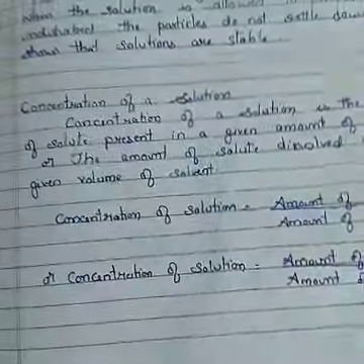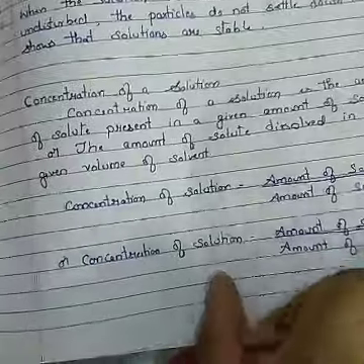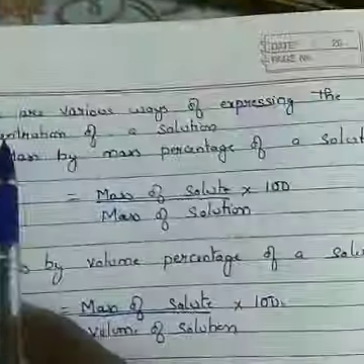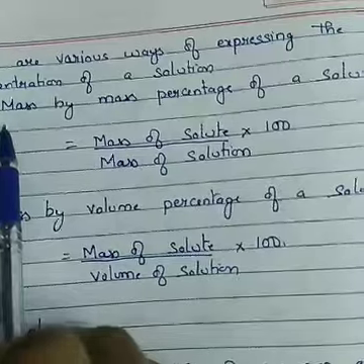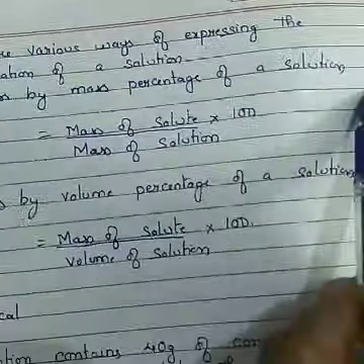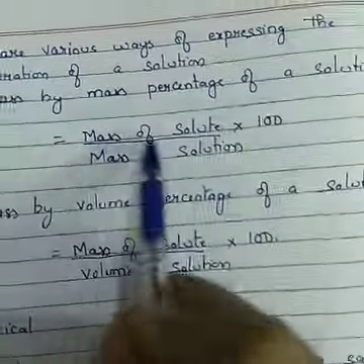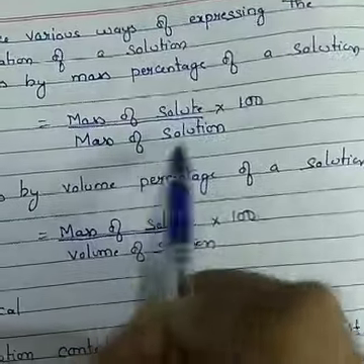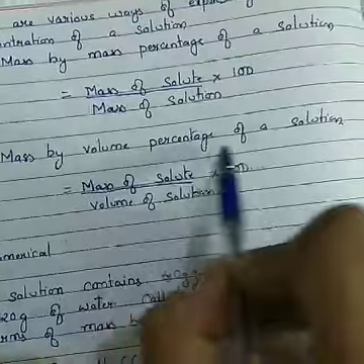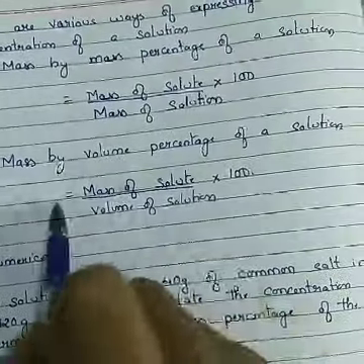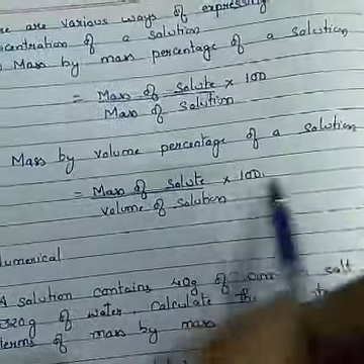So concentration can be calculated by many methods, but in our 9th grade we have only 2 ways of expressing the concentration. There are various ways of expressing the concentration of the solution. The first one is mass by mass percentage of the solution. It is given by mass of solute in grams by mass of solution in grams into 100. Similarly, mass by volume percentage of the solution, that is mass of solute by volume of the solution into 100.